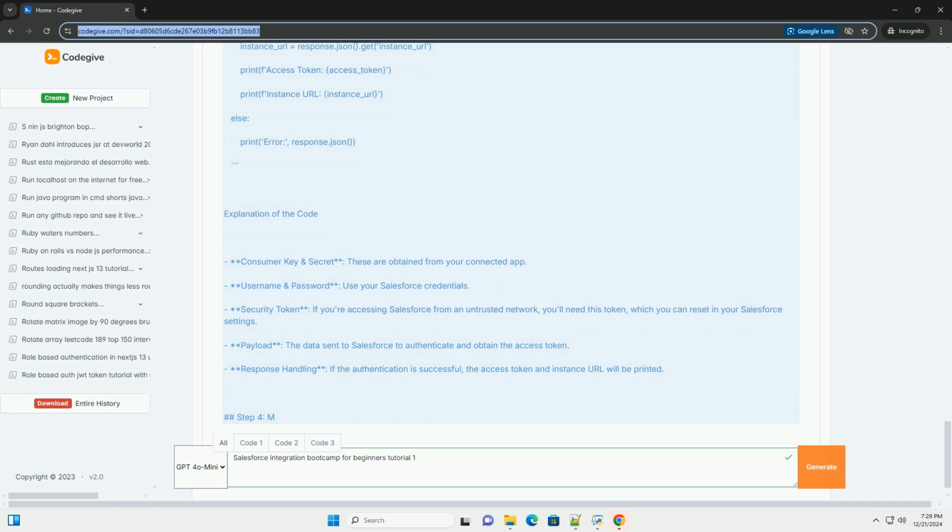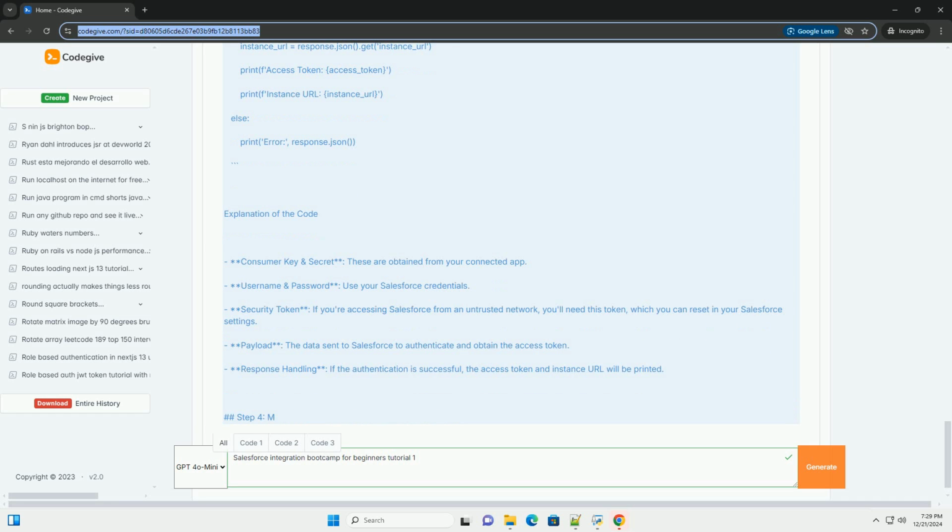Prerequisites: basic knowledge of Salesforce. A Salesforce developer account, you can sign up for free. Basic understanding of RESTful services. Python installed on your machine, with the requests library.